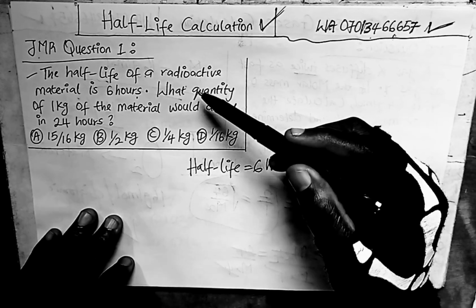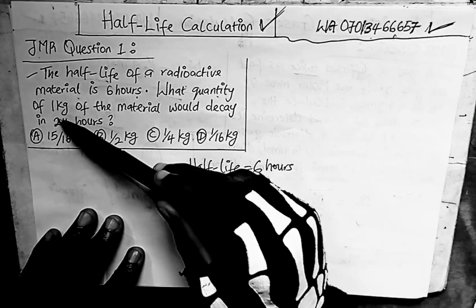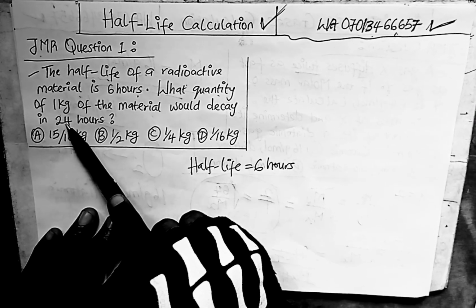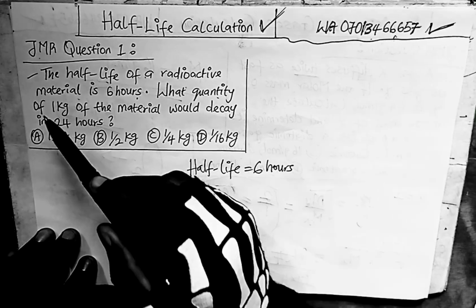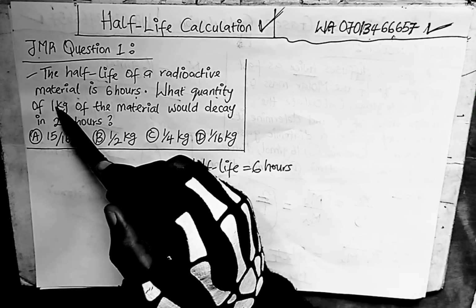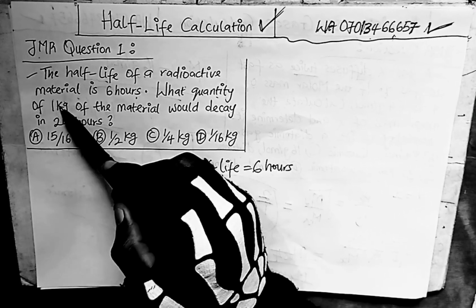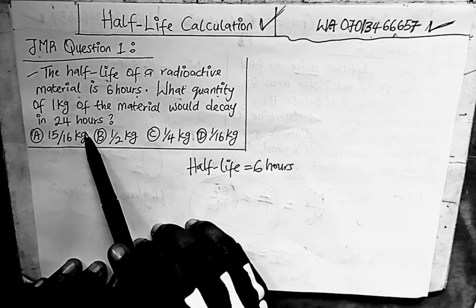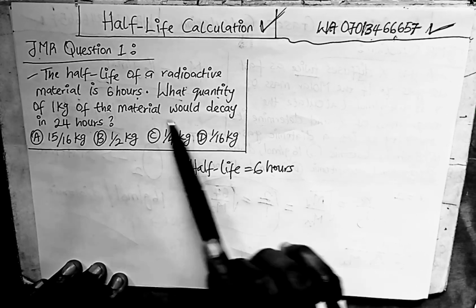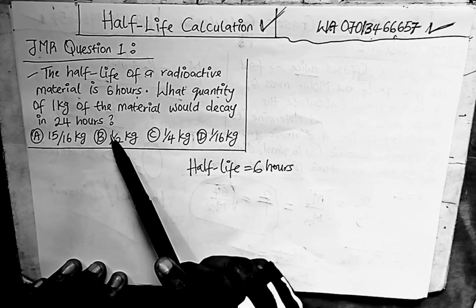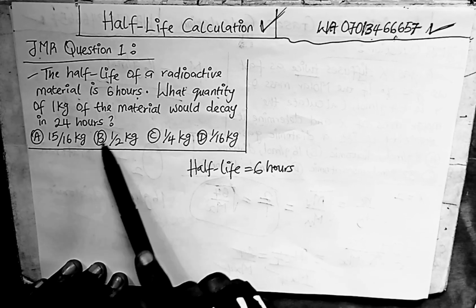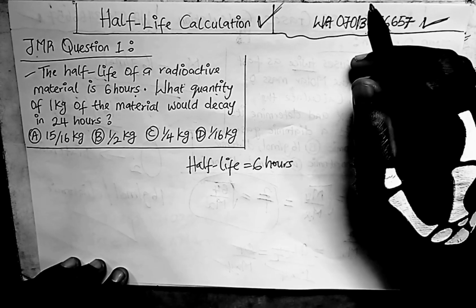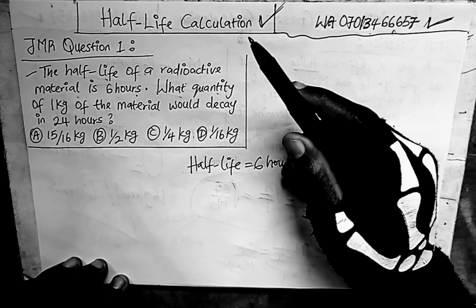What quantity of 1 kilogram of the material would decay in 24 hours? So they're asking us how many parts, what portion of this 1 kilogram of the material will decay in 24 hours. All the options provided are in kilogram, so the answer should be in 0 point something, or in fraction, just like they put out here.